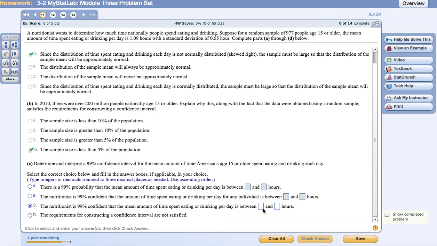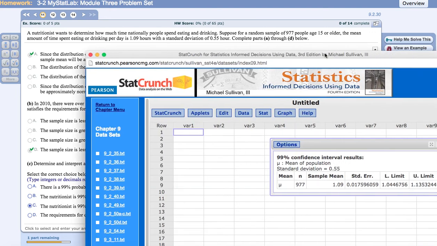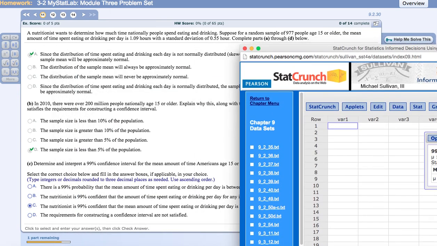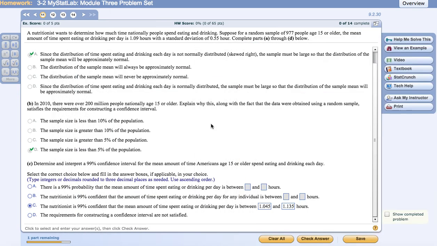and then let me put this, 1.045, you go out 3 decimal places, and then 1.135. Let me double check. Yes, I rounded properly, I believe. So let's take a look at this. All right, that looks good.